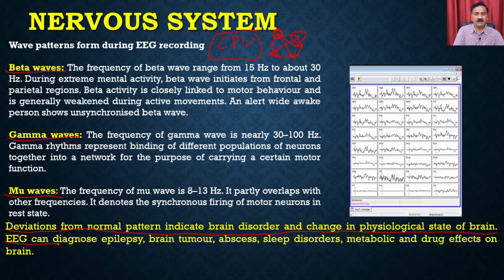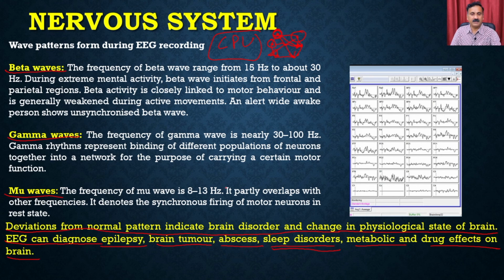So EEG can be used to diagnose epilepsy, brain tumors, abscess, sleep disorders, and metabolic and drug effects on the brain. For example, if a person is developing a brain tumor, the tumor is going to affect the internal structure of the brain, and it may even interfere with the conduction of the waves, and that can be interpreted using the EEG. Then we can have sleep disorders, right?